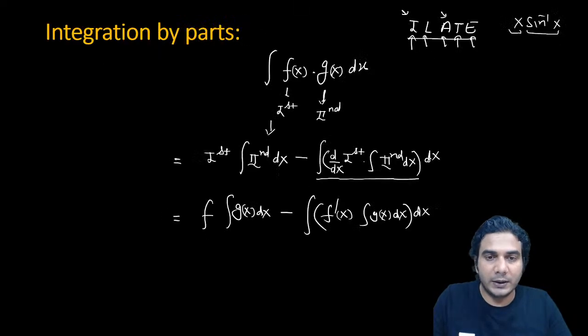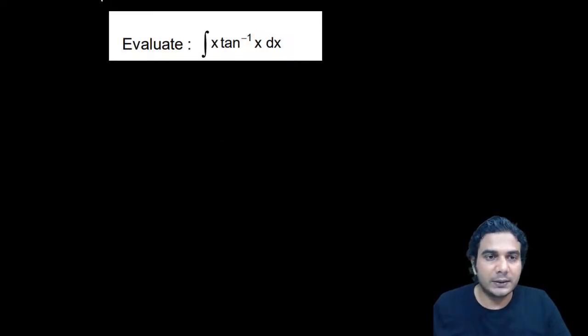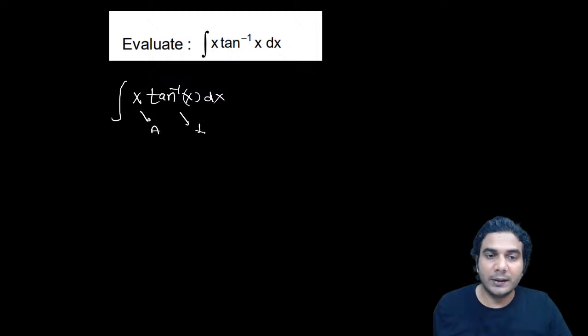Let me tell you one example. This is integration of x tan inverse x. As I was telling you, when you have one function as algebraic function, in this integral of x tan inverse x dx, x is your algebraic function and tan inverse x is your inverse function. You know ILATE rule. In this, inverse is first, so tan inverse will be your first function, obviously, and algebraic is later, so x will be your second one in this method.